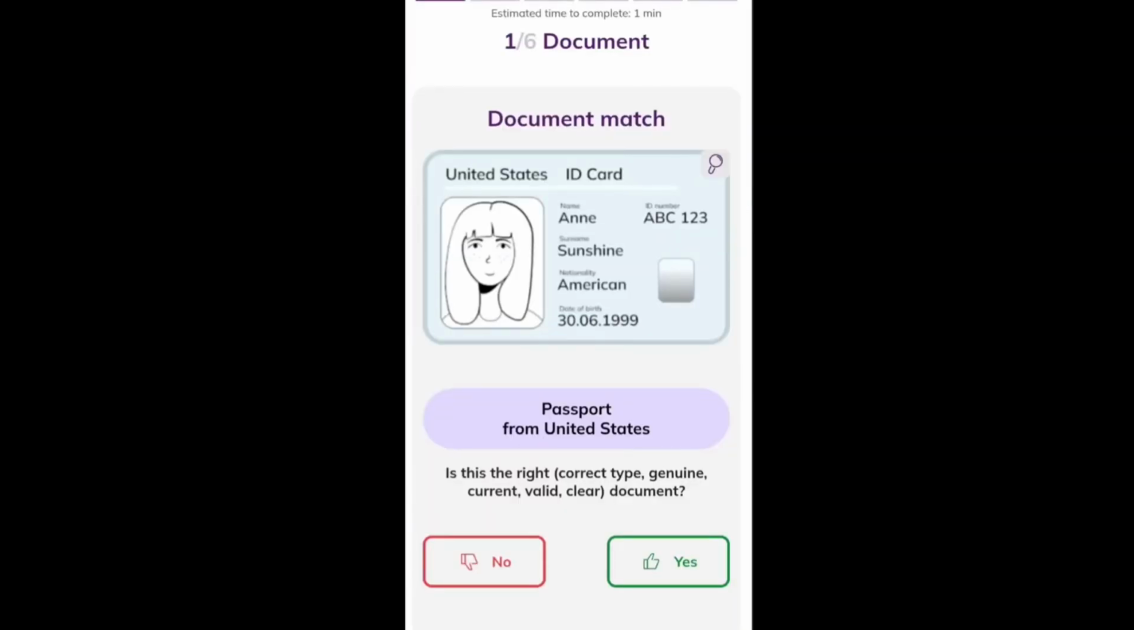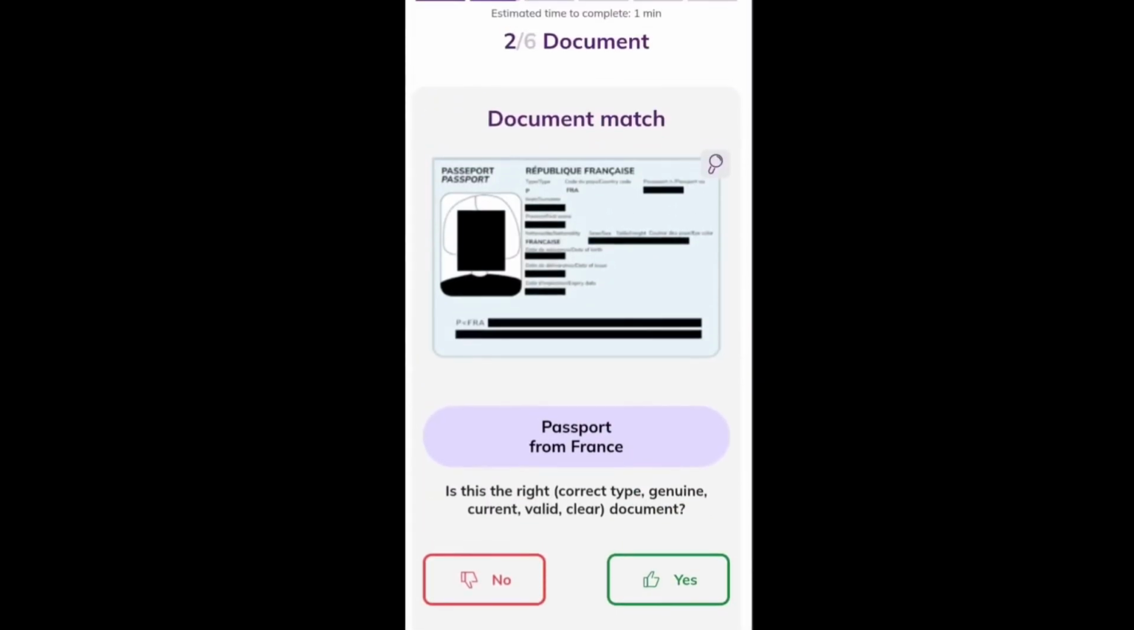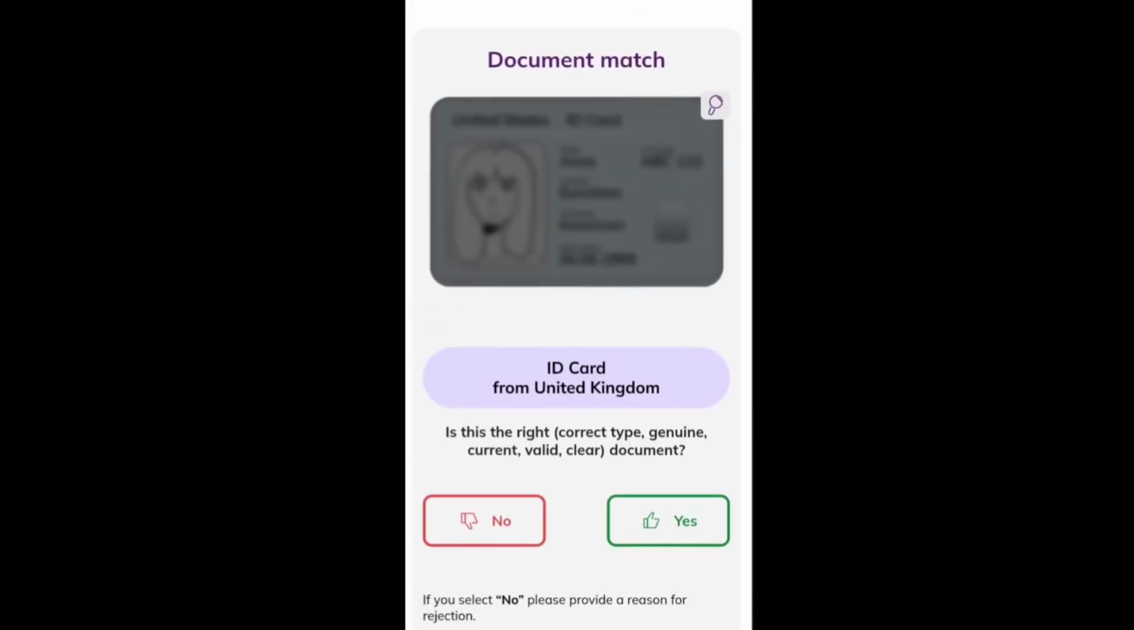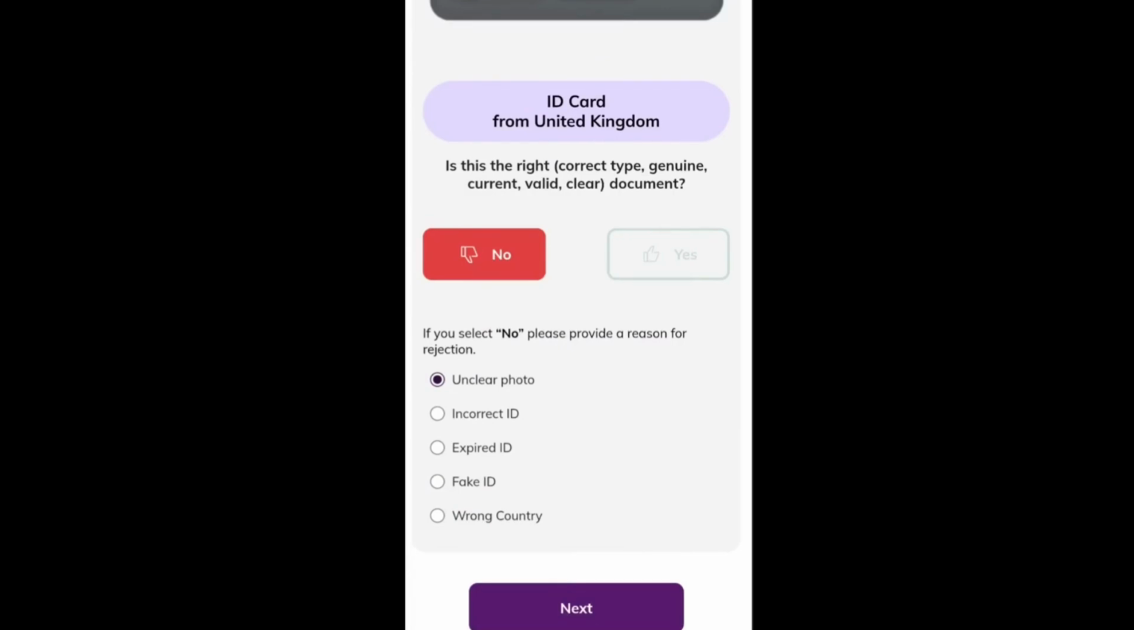Here it's showing a United States passport format, and it's asking whether this passport is a correct document or a wrong one. I'll click on the no option. Down below it's asking the reason for selecting no. Tick the option called incorrect ID. Click on submit. The second question: is this the France passport, correct or wrong? The answer is yes, it's correct. Third question: is this United Kingdom ID card correct or wrong? The answer is no, and the reason is unclear photo.